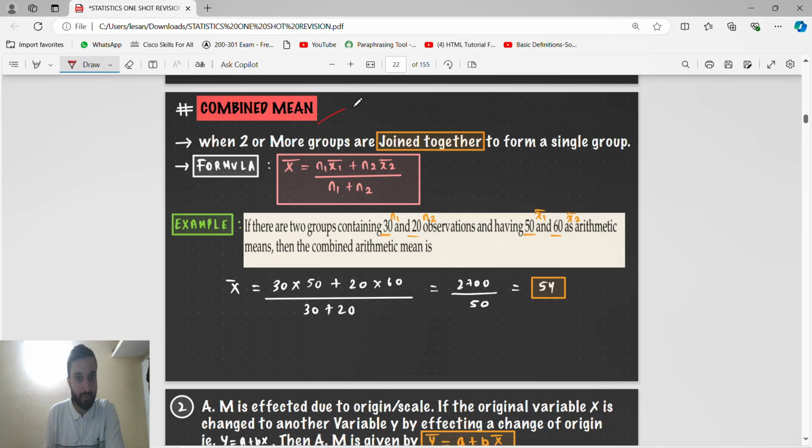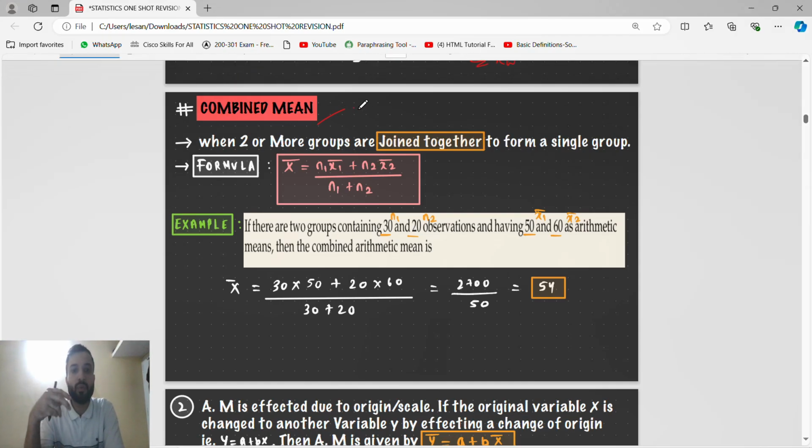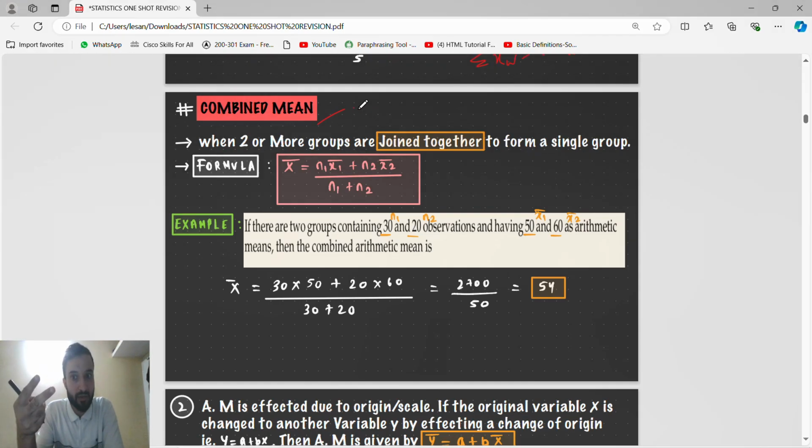Now combined mean, another important topic. We use the combined mean when two or more groups are there. Suppose in a school there are boys and girls, with the mean of the boys and the mean of the girls, or the average of skilled labor and the average of unskilled labor. Average means arithmetic mean, mean means the same, arithmetic mean only. So when they give two or more groups, that time we use the combined mean. Like boys, girls, men, women, skilled labor, unskilled labor.